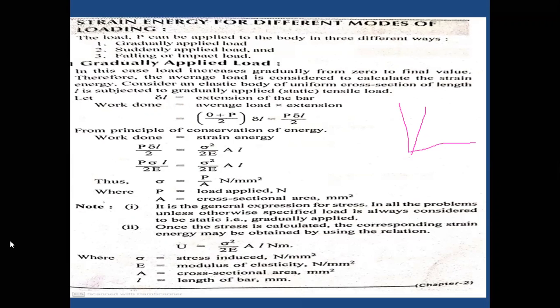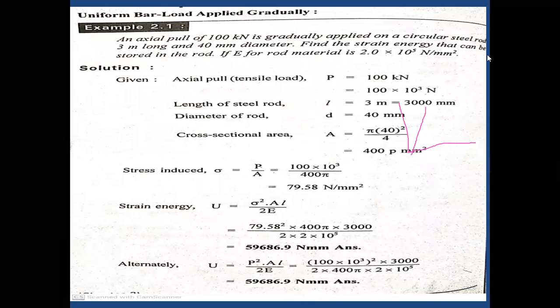By using the relation, here we have the relation U = sigma square by 2E into AL. Sigma equals the stress induced, in Newton per mm square. E equals the modulus of elasticity. A equals the cross section area. L equals the length of the bar.